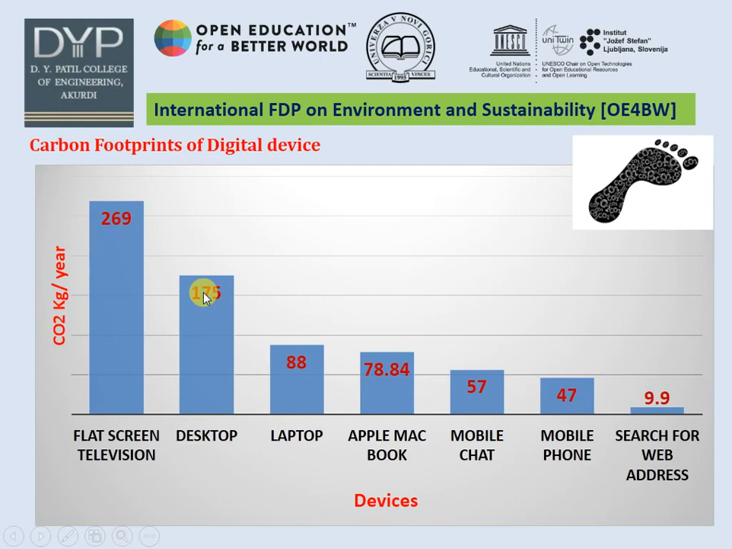So all these values are plotted on the graph in descending order. If we see the graph of the carbon footprint of the digital devices, on the y-axis it is plotted as CO2 kg per year, on the x-axis it is plotted as the devices. If you observe the graph, the flat television set gives more CO2 carbon footprint compared to one search of the web address. Now it depends on the number of persons. If more persons are searching on the web, it definitely gives more carbon footprint.